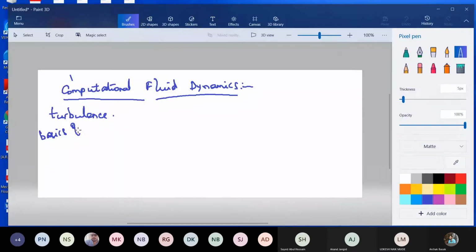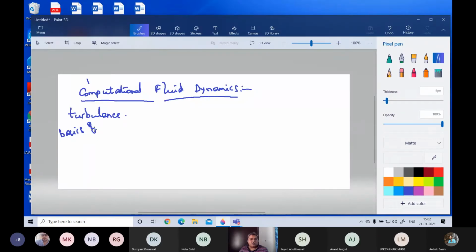The basics of turbulence, we have been talking about that. And then after this, we'll go into turbulence modeling. And then we'll go into the other section of the discretization and mesh handling and all that. So first of all, we are dealing with turbulence.